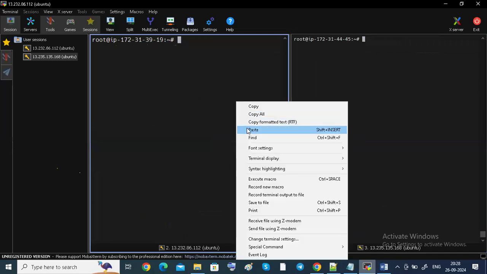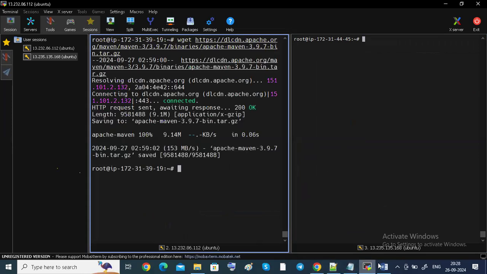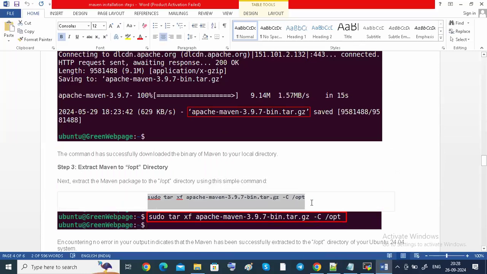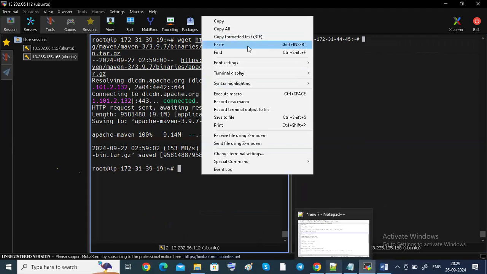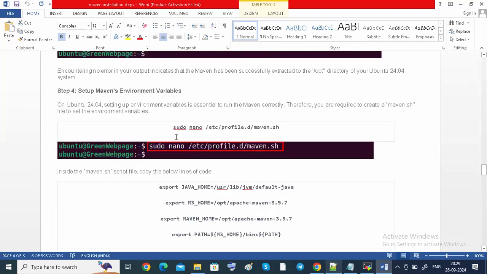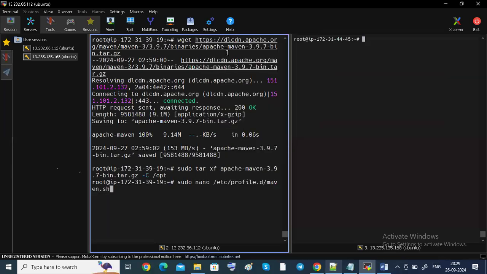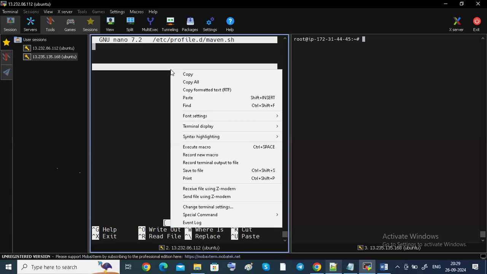So first I'm going to install Maven here, guys. Okay. Then what are the steps I have given after Maven installation? I'm going to copy these things. Okay. Then I'm going to copy this also. Then you are going to enter this entire path. Okay. These are our default paths, guys.